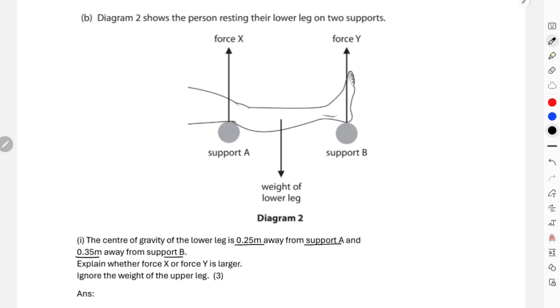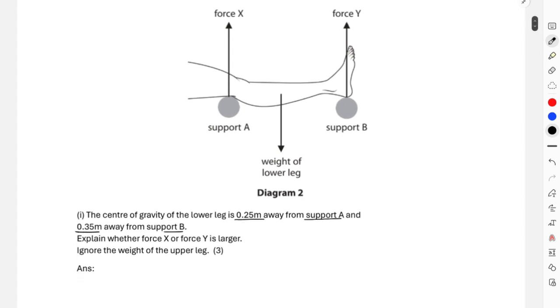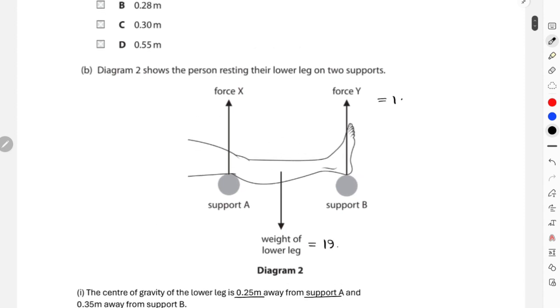And in this particular position, when the leg is again at rest because of the two supports, that means overall clockwise moment is still equal to anti-clockwise moment, right? So if the total anti-clockwise moment is maybe 19, the total clockwise moment should also be 19.